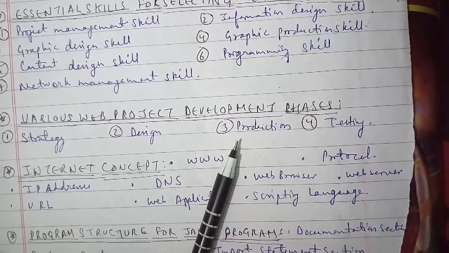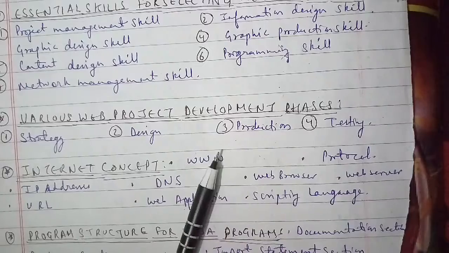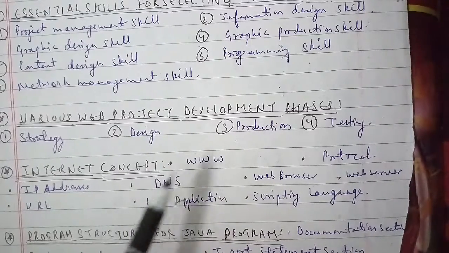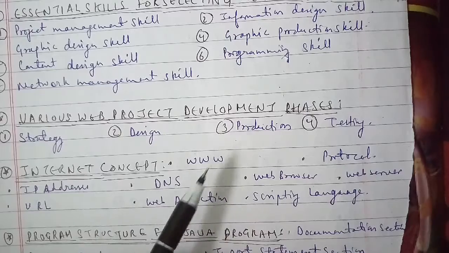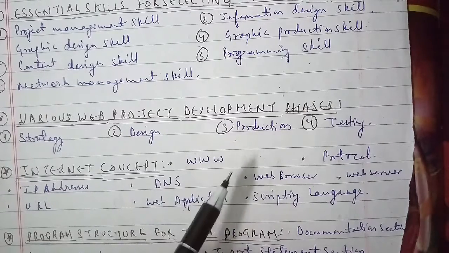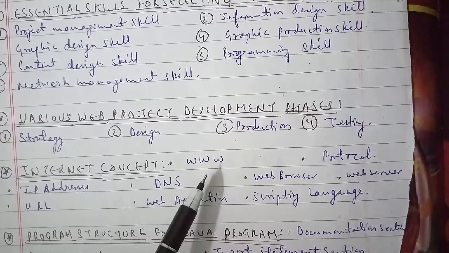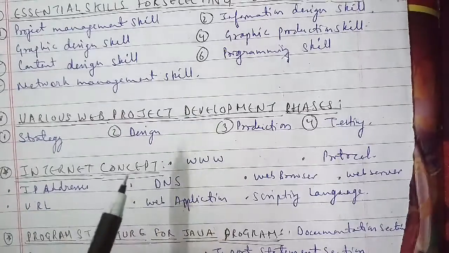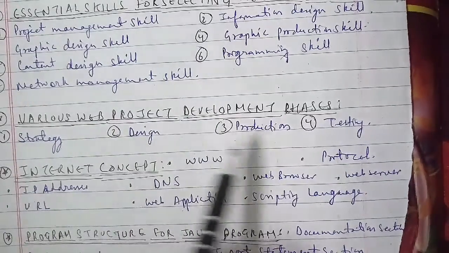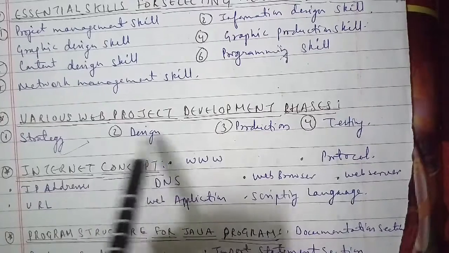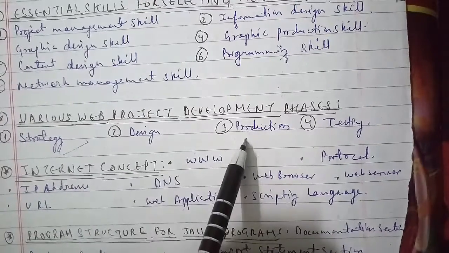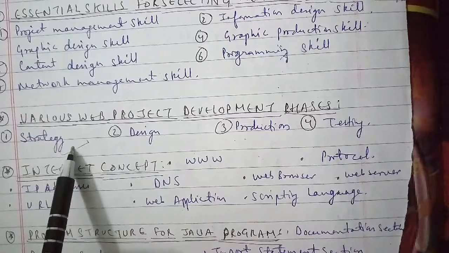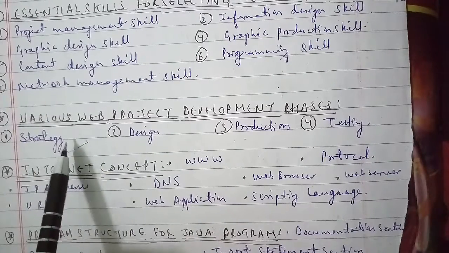For the strategy, in this phase a strategic planner or a project manager decides the objectives of the project. In the design, the front end and back end designs of the website, and the architecture and database architectures, are designed in this phase. In production, during this phase the actual site is built using the source code. And in testing, all the functionalities and features of the website are tested, and bugs are identified and resolved before launching the website as well.